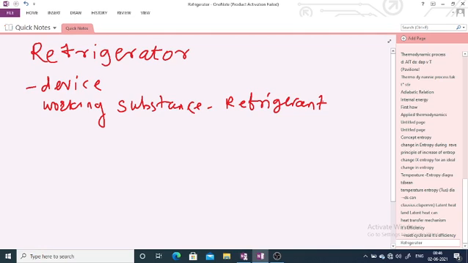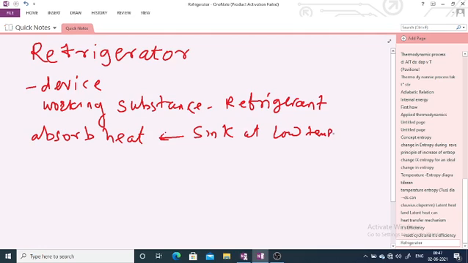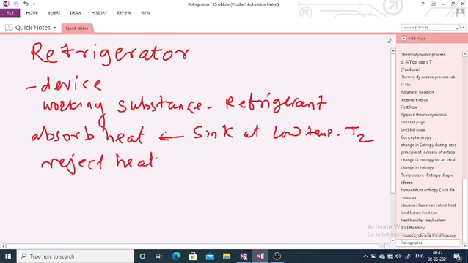This working substance absorbs heat from the sink at a low temperature, T2, and rejects a large quantity of heat towards the source.